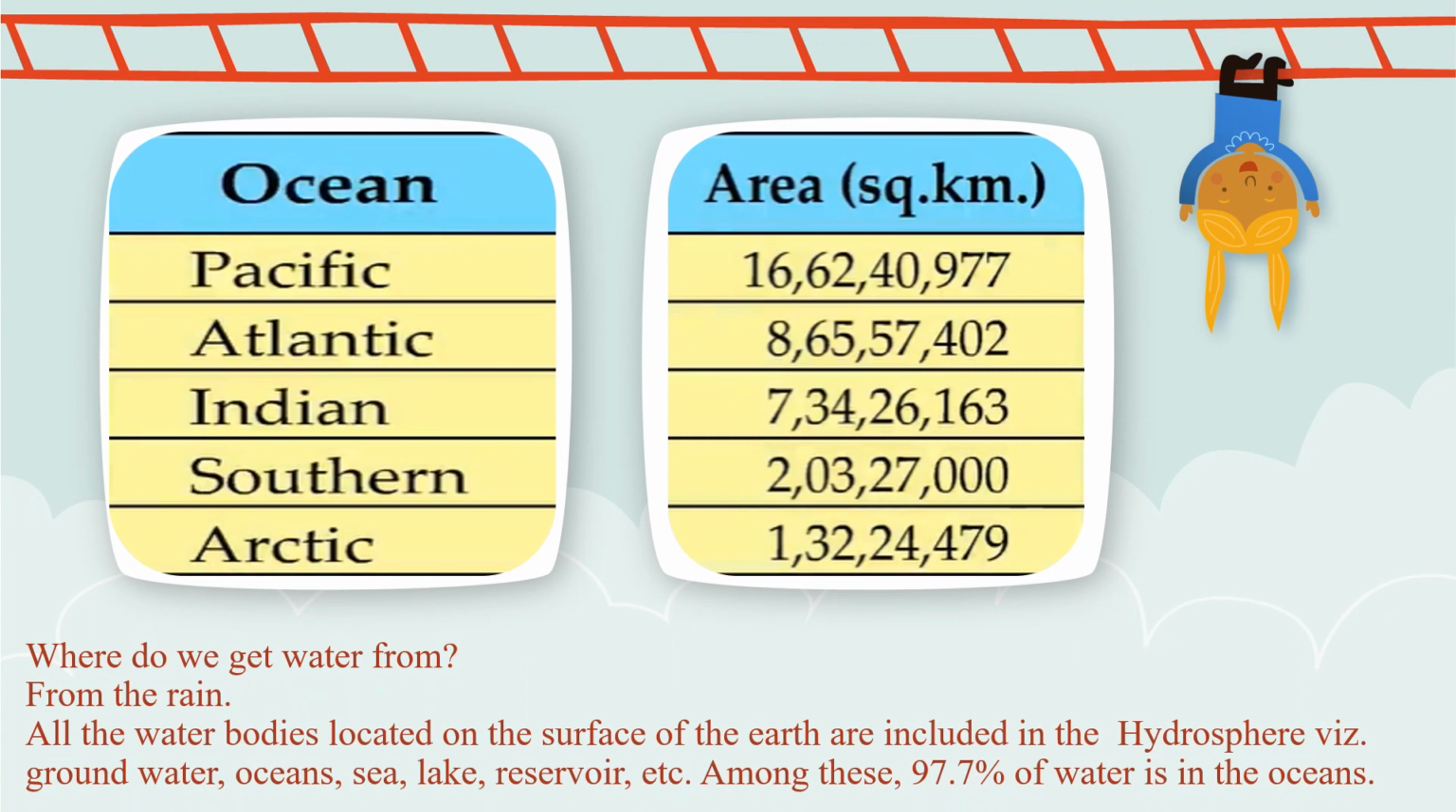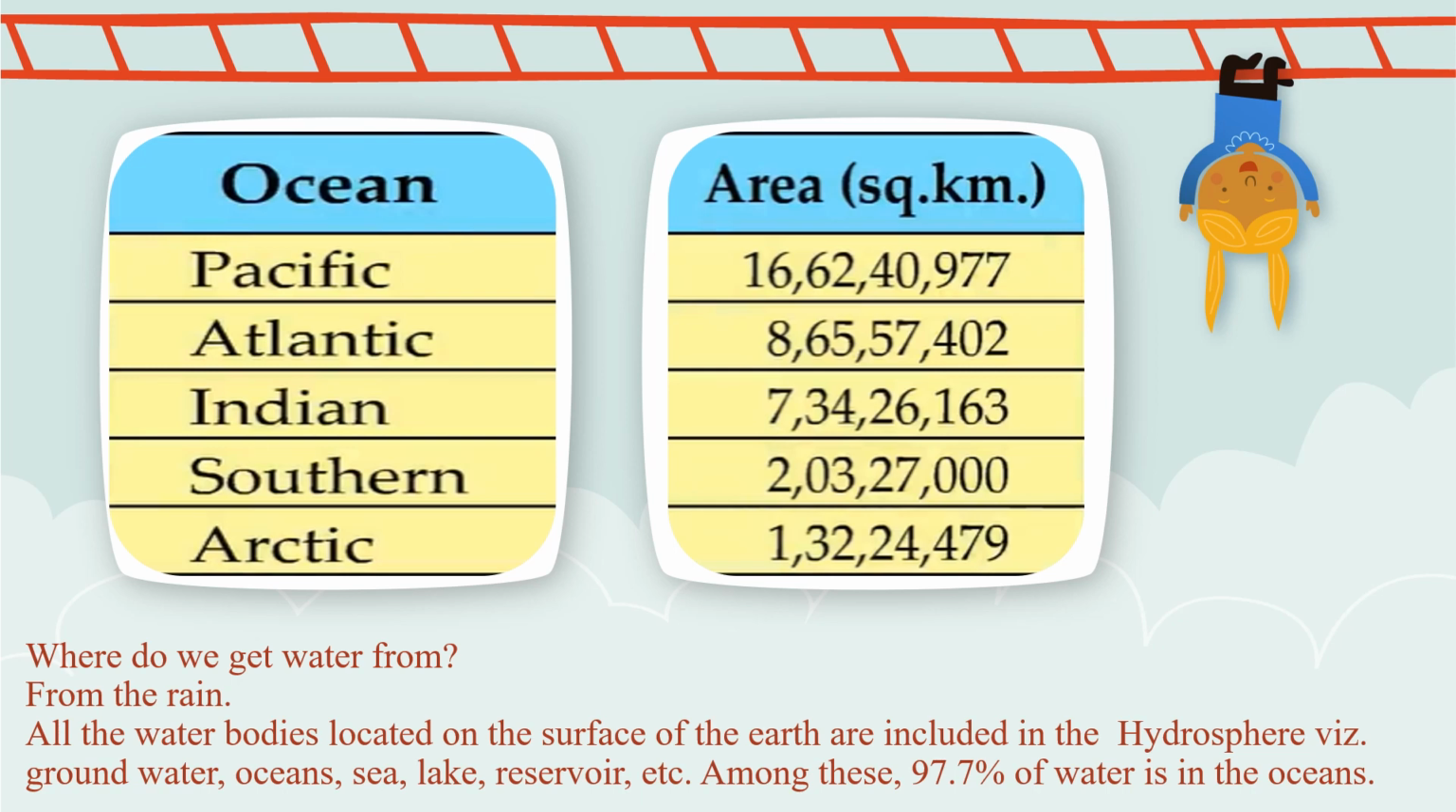Now, where do we get water from? Yes, from the rain. Now, all the water bodies located on the surface of the earth are included in the hydrosphere. What is hydrosphere? The groundwater, oceans, sea, lake, reservoirs, all are in the hydrosphere. Among these, 97.7% of water is in the oceans.